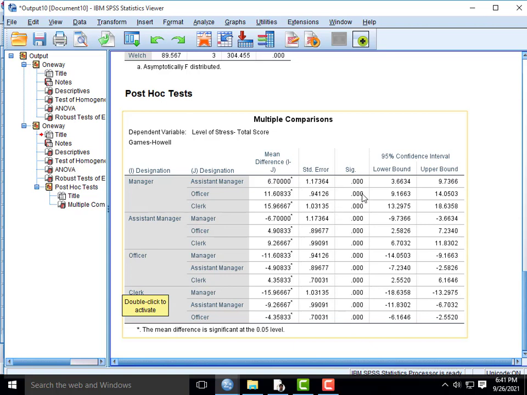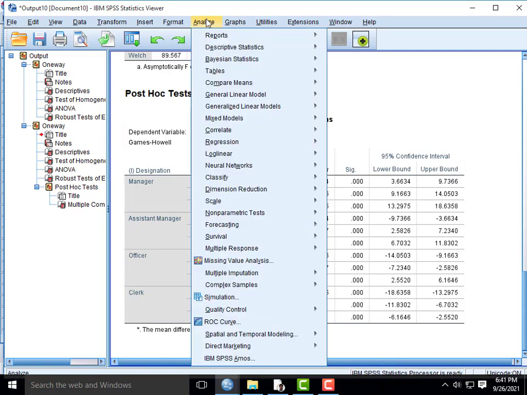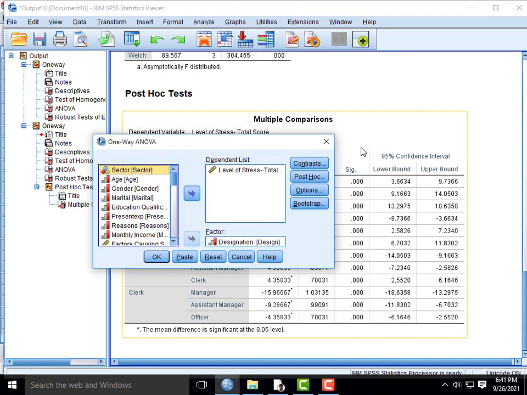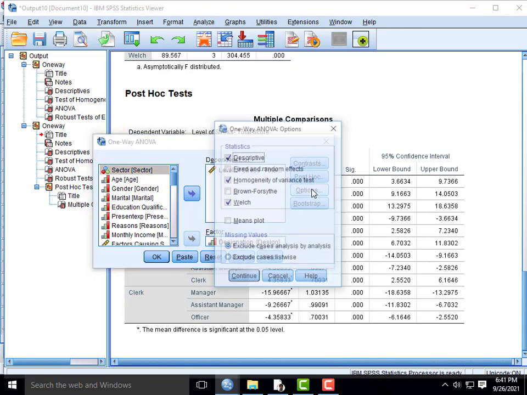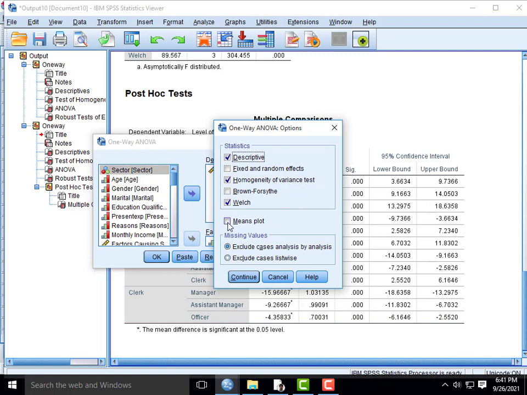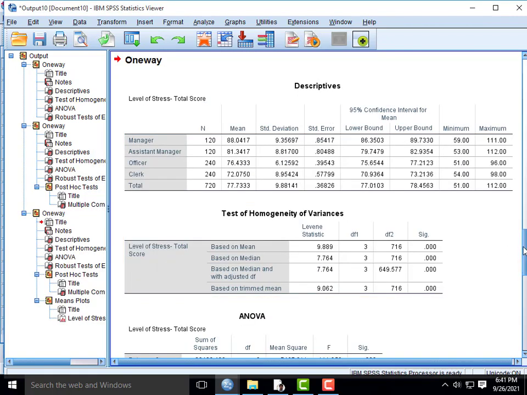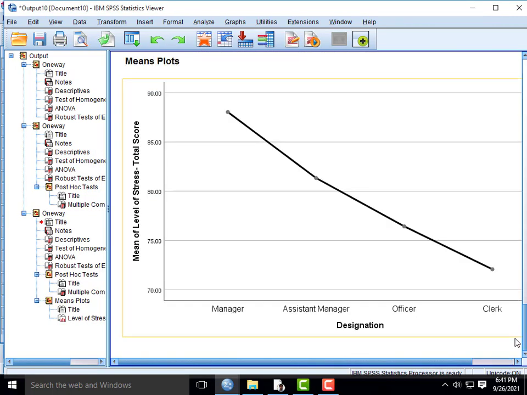We can see this with the help of plots. For the mean plot, go to One-Way ANOVA, select Options, tick Means plot, then click OK. Here we have a mean plot.